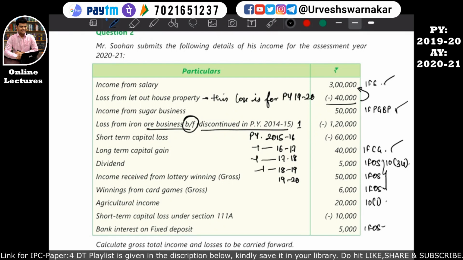Okay. So 1, 2, 3, 4, 5, 6. So basically our previous year 1920 falls on the 6th year. That means the brought forward losses can be set off in the previous year 1920. I hope this is quite clear. So basically the losses from iron ore business can be set off against the income of PGPP only. I hope this is quite clear.